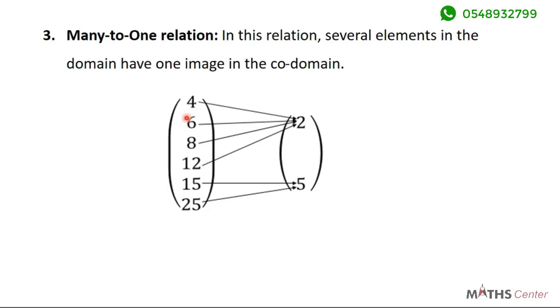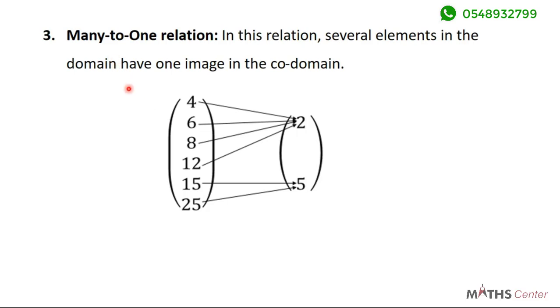Many in the domain relating to only one element in the codomain. So we have 4, 6, 8, and 12 relating to only 2 in the codomain. We have 15 and 25 relating to only 5 in the codomain. So when this happens, we say that we have many to one relation.